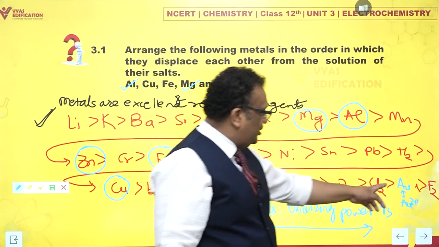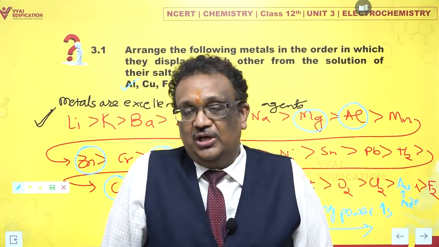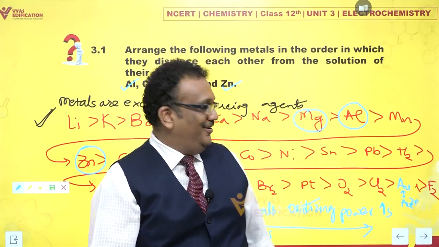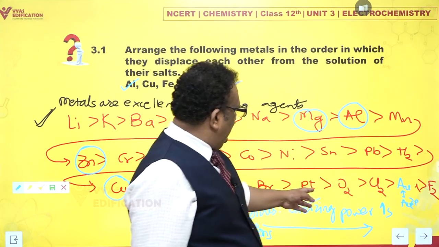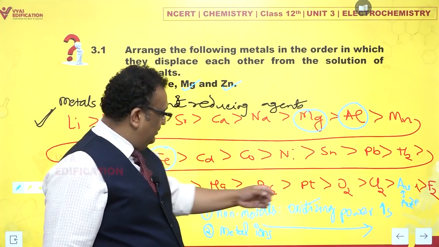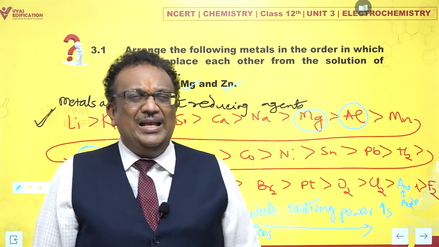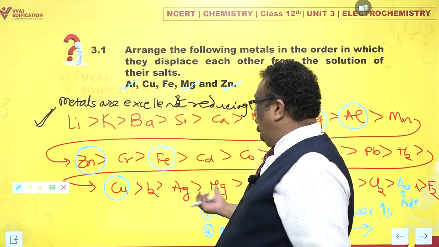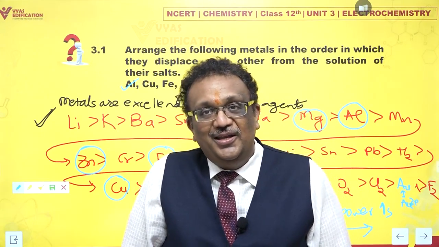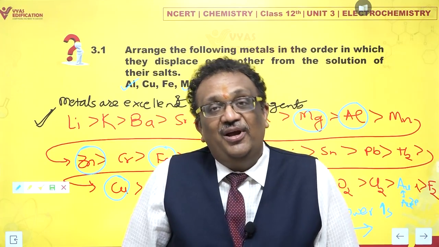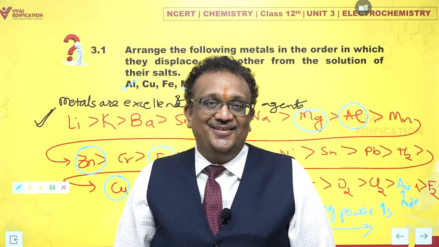They always go back to the nascent, the neutral metallic form with oxidation number 0, no charge, no load, no stress, nothing, right? So gold is the noblest of all metals, accompanied by platinum maybe. Mercury and silver are also noble, but not as noble as gold and platinum, and copper is still less noble. But copper, silver, mercury, platinum, gold, all these 5 are called noble metals because they are the least reactive of all metals, right?